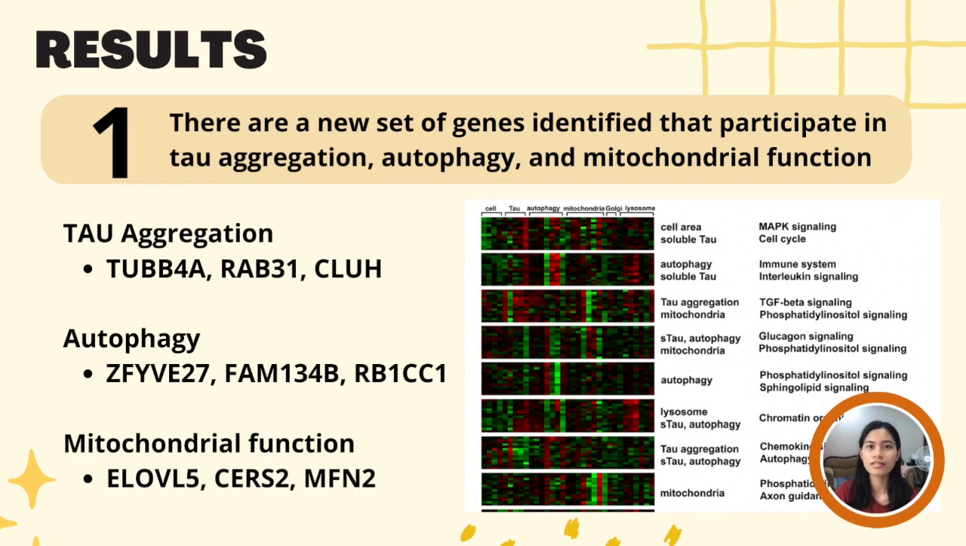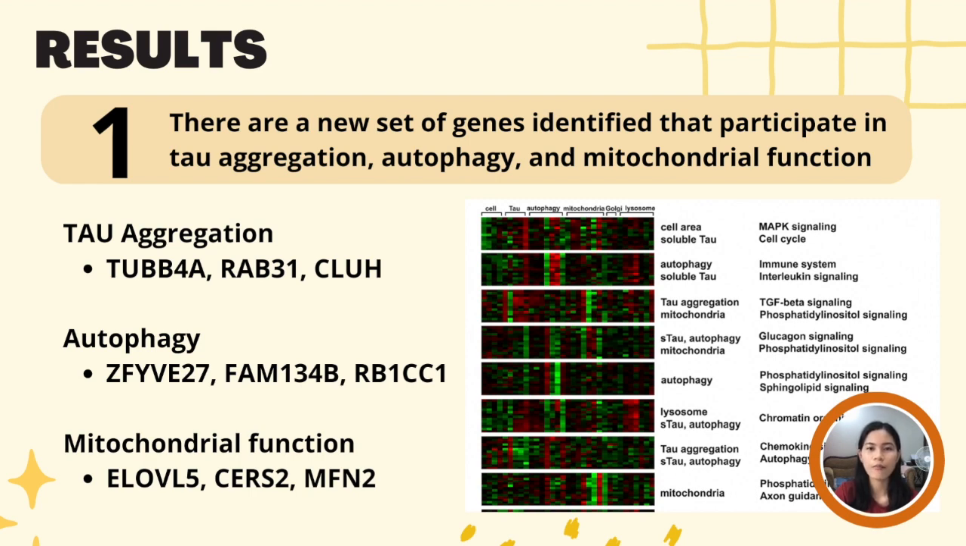The first result of this study involves gene identification. From the study, the researchers identified several new genes that promote or inhibit tau aggregation in Alzheimer's disease. These include TUBB4A, RAB31, and CLUH. Among these three, TUBB4A in particular was found to be a novel regulator of tau aggregation and a potential therapeutic target. In terms of regulation of autophagy, the study also identified several new genes that regulate such a process. These include